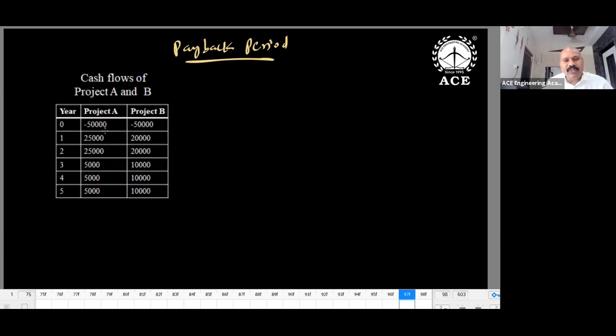So what is the time required to get money back? You have invested 50,000. How much time do you have to wait? 2 years. For project A, the payback period is 2 years. For project B, how much time do you have to wait for getting your money back? You have to get 50,000 back. 20, 20, 10. So 3 years. Who is the best now? A is the best. The payback period for A is 2 years, and for B it is 3 years.